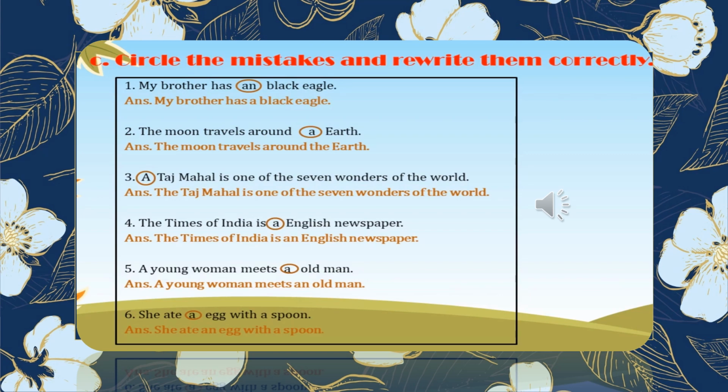Number 4: The Times of India is a English newspaper. Here a is wrong. The Times of India is an English newspaper. Why? Because English starts with E and E is a vowel. Number 5: A young woman meets a old man. A is wrong here. A young woman meets an old man, because old starts with O and O is a vowel. Number 6: She ate a egg with a spoon. Here a is wrong. The correct answer is she ate an egg with a spoon.